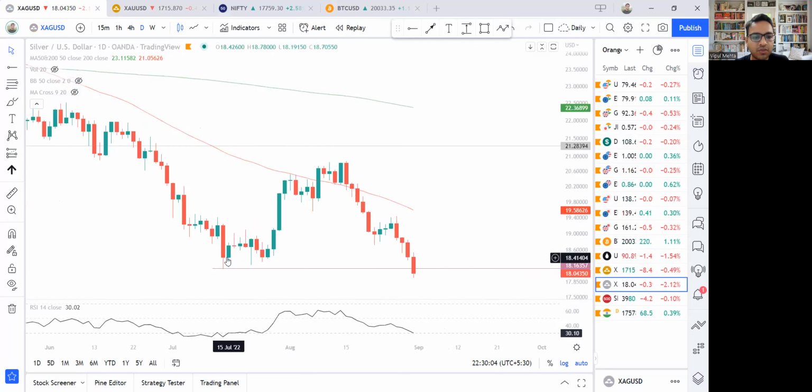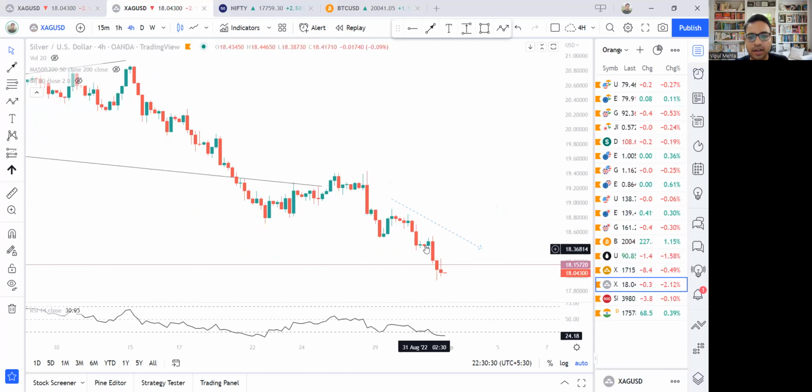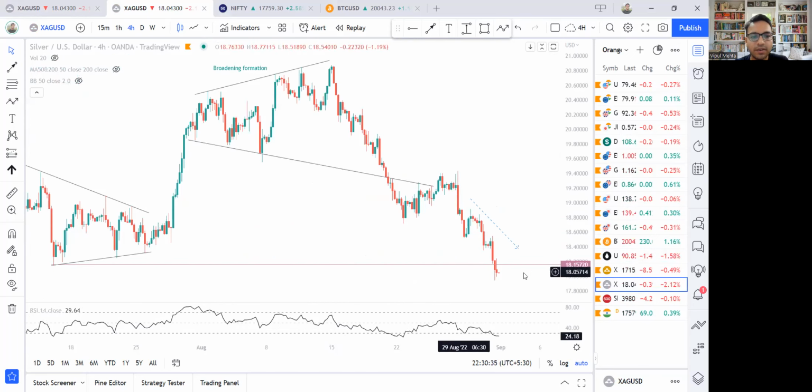So in silver, the same low happened on 15 July, and then 21st July. So this particular low has been hit in silver already. The fall in silver has been much more severe than the fall in gold, and we have already met the target for this particular fall. So silver is done. Gold is still on the way, right? And this particular fall that we were looking at, on this line 18.15, is already met.